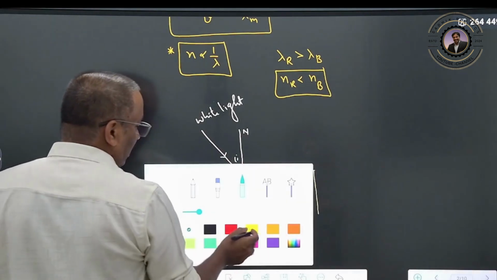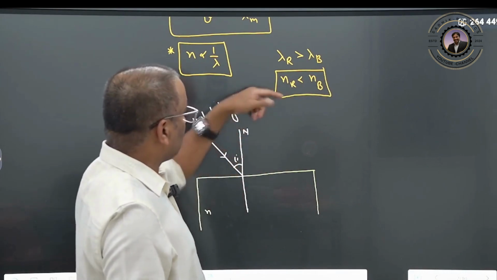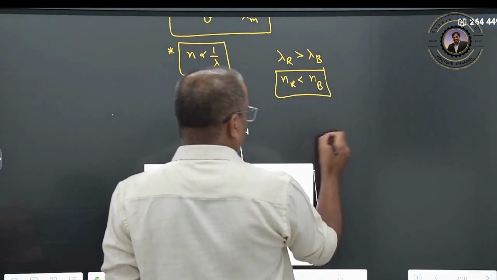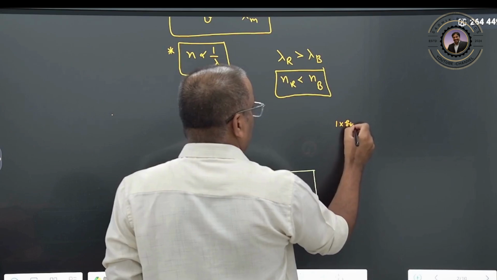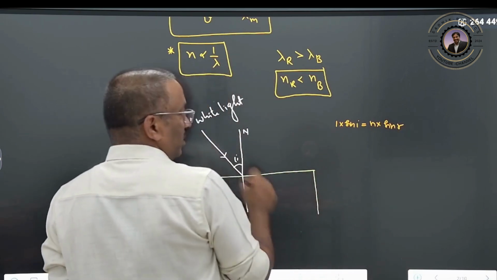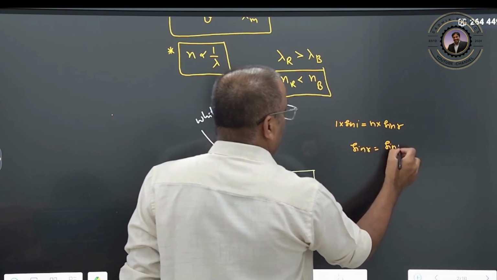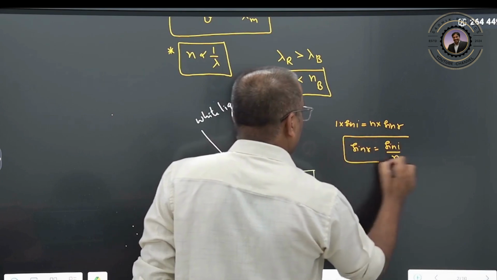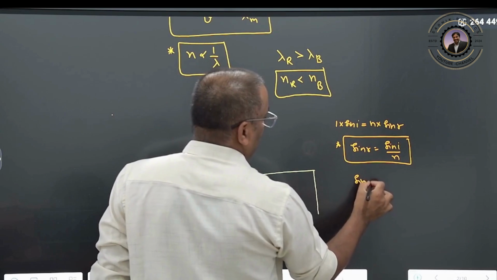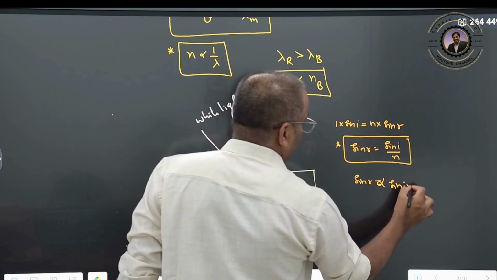Now you know that white light contains different colors. So you can apply Snell's law here: 1 into sine i equals n into sine r. Clear? So sine r can be written as sine i by n. That means it is inversely proportional, therefore sine r is proportional to sine i into lambda.